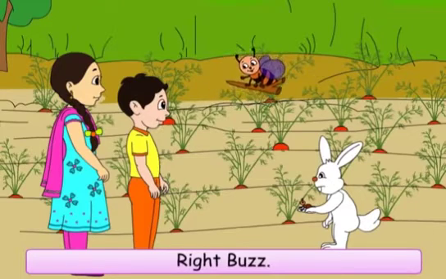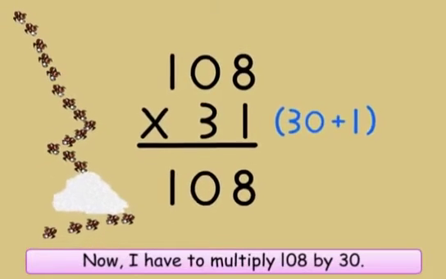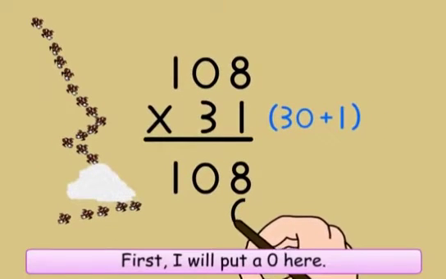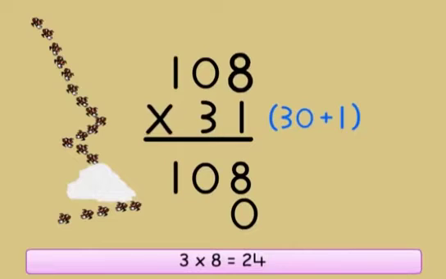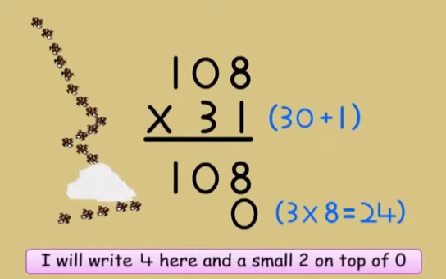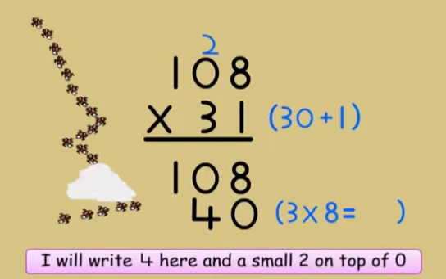Right, Buzz. Now I have to multiply 108 by 30. First, I will put a 0 here. Now I have to multiply by 3. 3 into 8 is equal to 24. I will write 4 here and a small 2 on the top of 0.